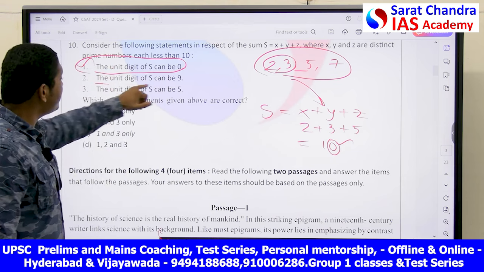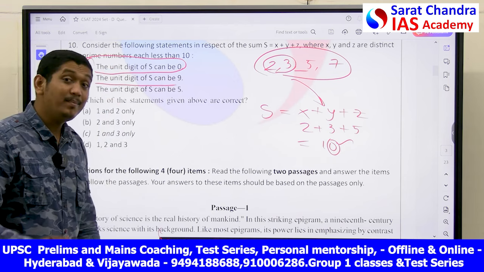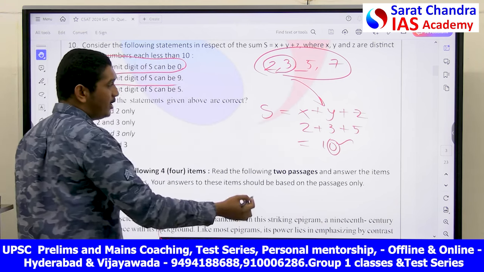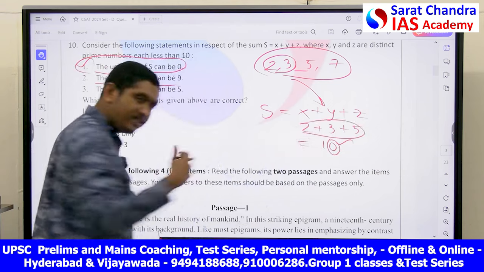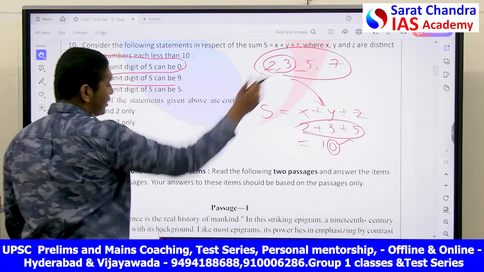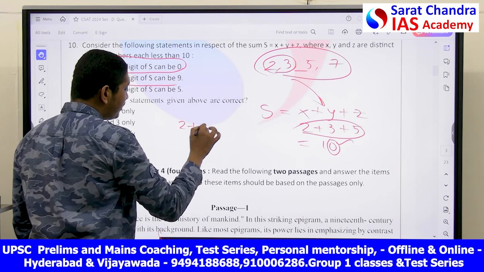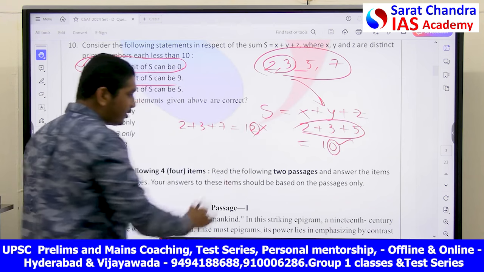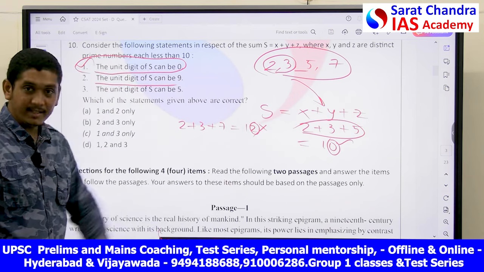Let's check whether the unit digit of S can be 9. The possibility of 2, 3, 5 is done; the unit digit is not 9. Let's see the other cases. If I take 2 plus 3 plus 7, you will get 12. This is not 9. The unit digit is 2.